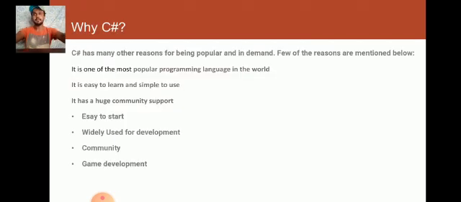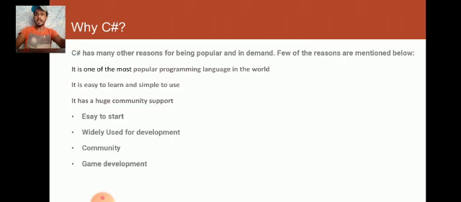So why C Sharp? There are many reasons for C Sharp being popular and in demand, and a few are mentioned below. It is one of the most popular programming languages in the world. It is easy to learn and simple to use.